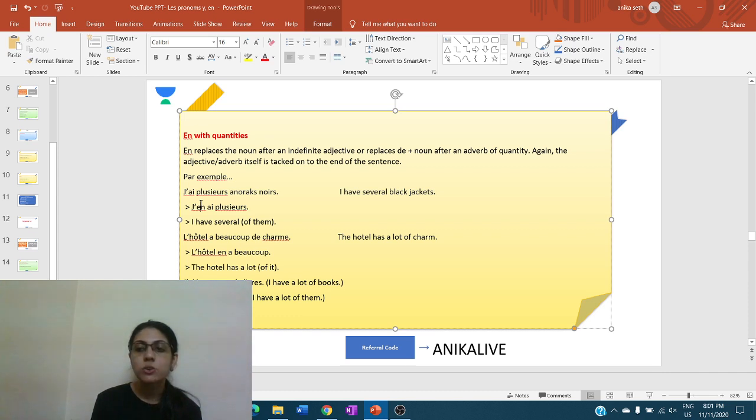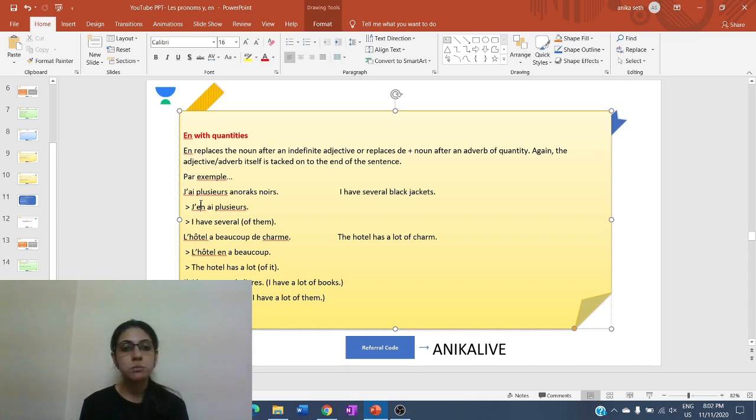Then, l'hôtel a beaucoup de charme. The hotel has a lot of charm. L'hôtel en a beaucoup. The hotel has a lot of it. So beaucoup as the quantity is kept in the sentence even when we are replacing the charm. The object over here, the charm, we are replacing with en, but still beaucoup as the indicator of the quantity is there in the sentence.